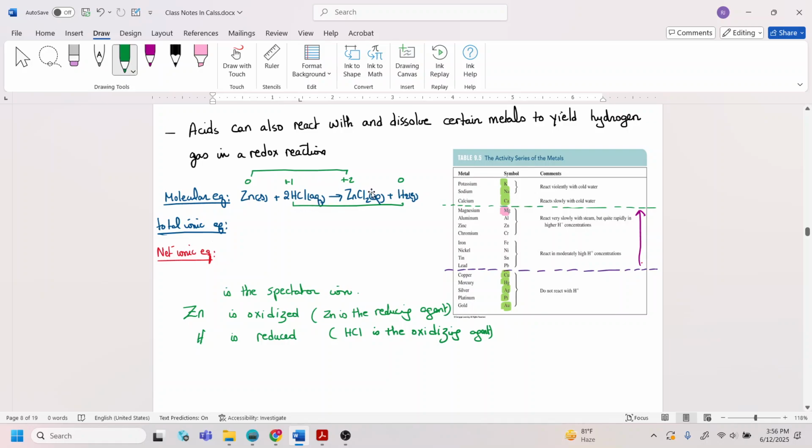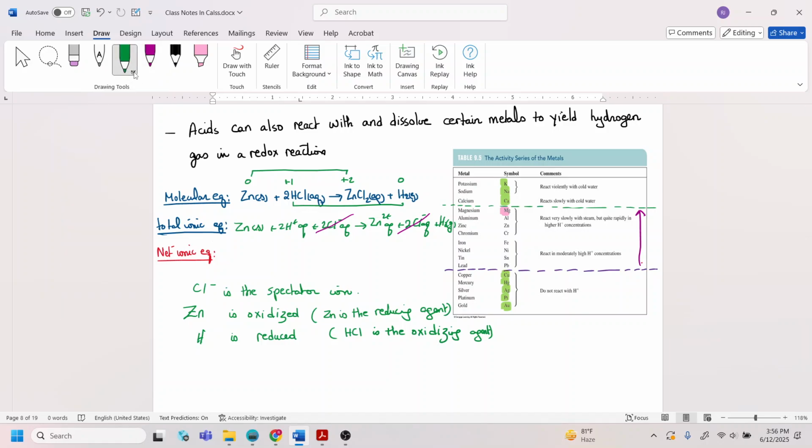Now, with respect to the spectator ion, let's draw the total ionic equation. That is going to be zinc plus 2H plus aqueous plus 2Cl minus aqueous, and that's going to give me zinc 2 plus aqueous plus 2Cl minus aqueous, and hydrogen gas. The Cl minus is the same ion on both sides, a common ion, so it is my spectator ion.